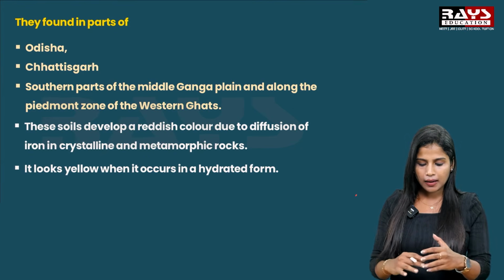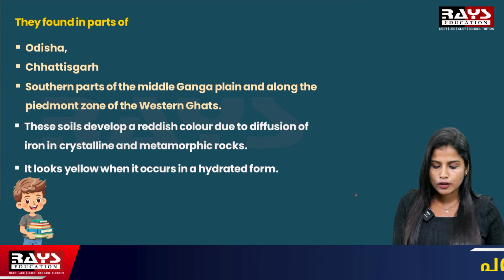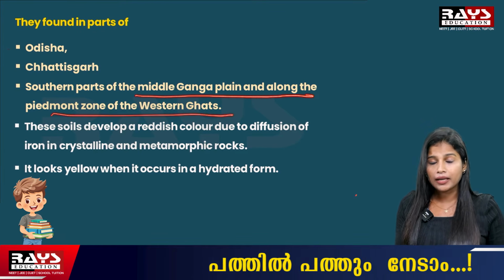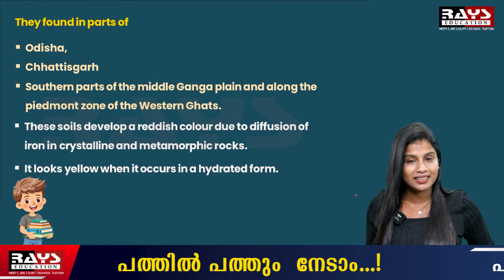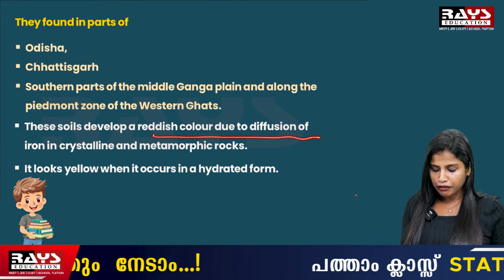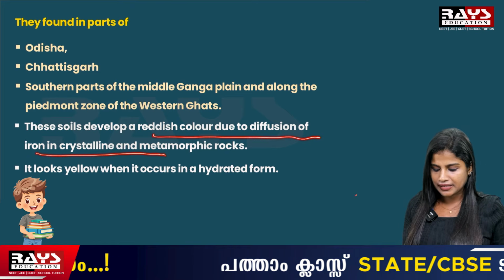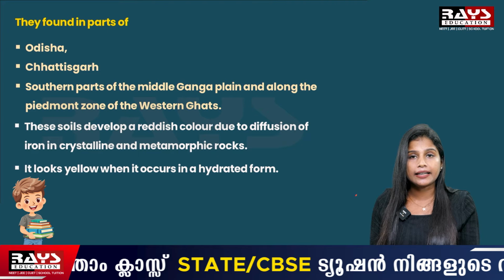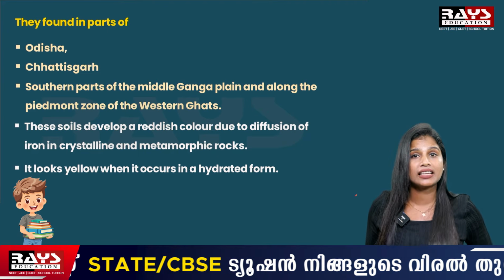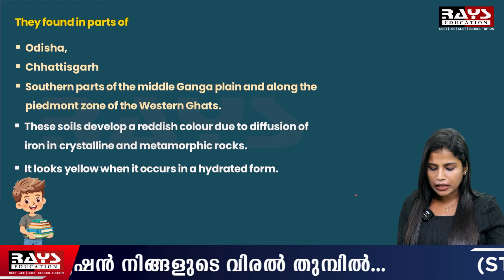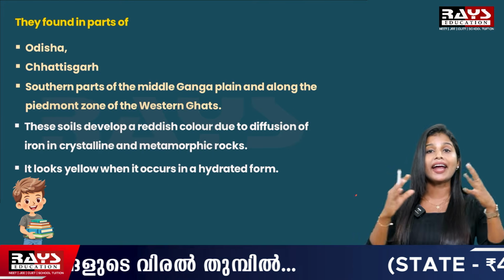Now let's look at other places where it has been seen. This has also been found in parts of Odisha, Chhattisgarh, the southern part of the middle Ganga plain, along with the predominant zone of the Western Ghats. This soil developed a reddish color due to diffusion of iron in crystalline and metamorphic rocks. So due to this property, that is diffusion of iron in crystalline rocks, the soil gets the red color, and it looks yellow when it occurs in the hydrated form.